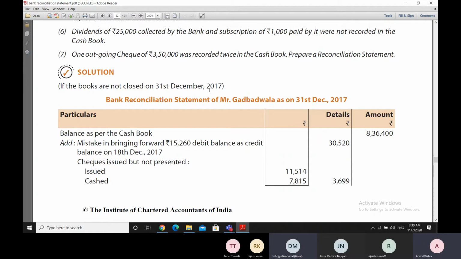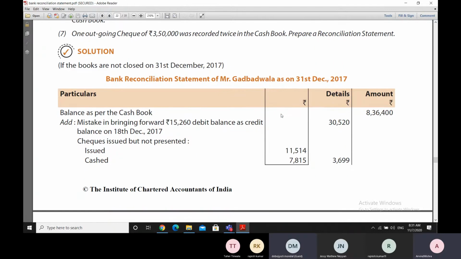Assume that books are not closed, then we don't need to make any adjustments in the cash book. We just straight away make the bank reconciliation statement. Let us see how the bank reconciliation statement is being prepared here. Each and every entry we'll try to understand.